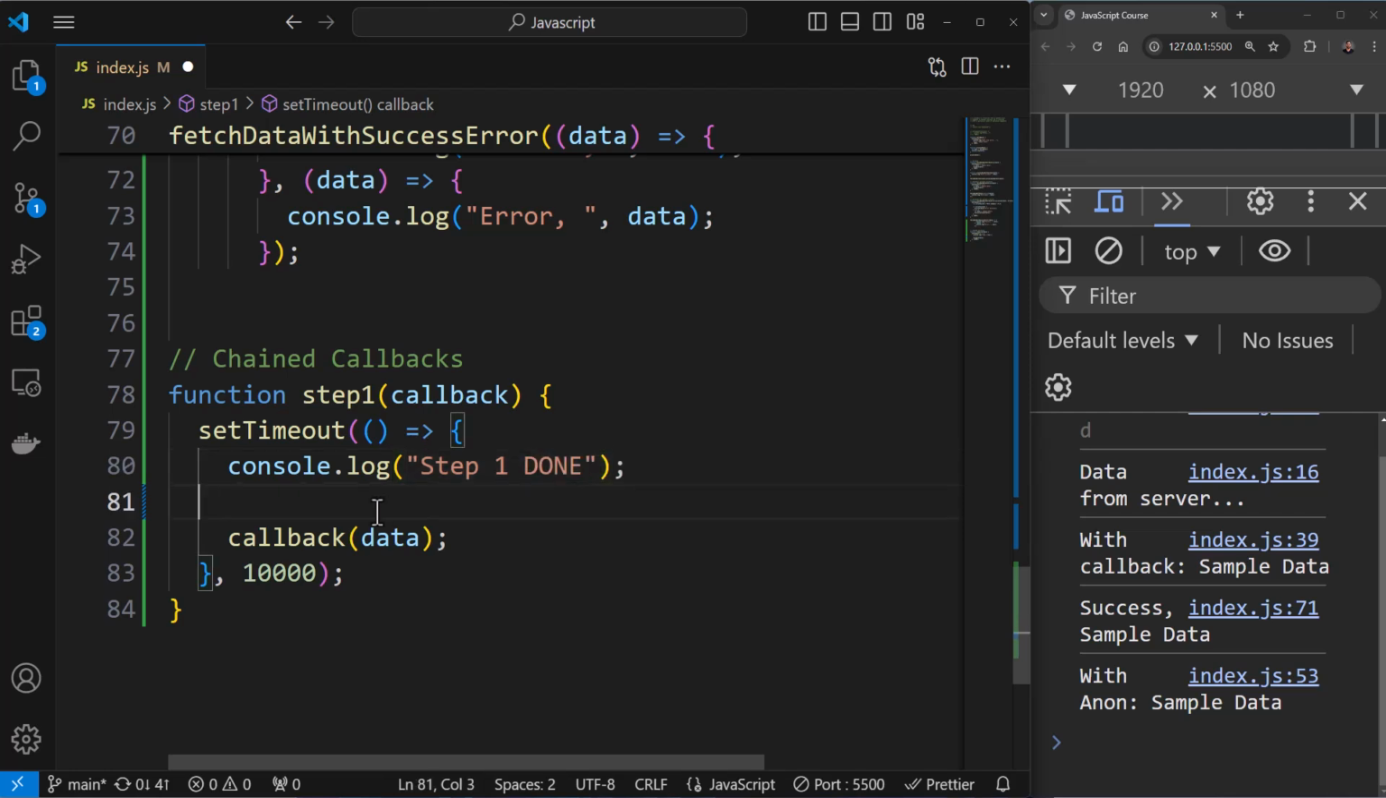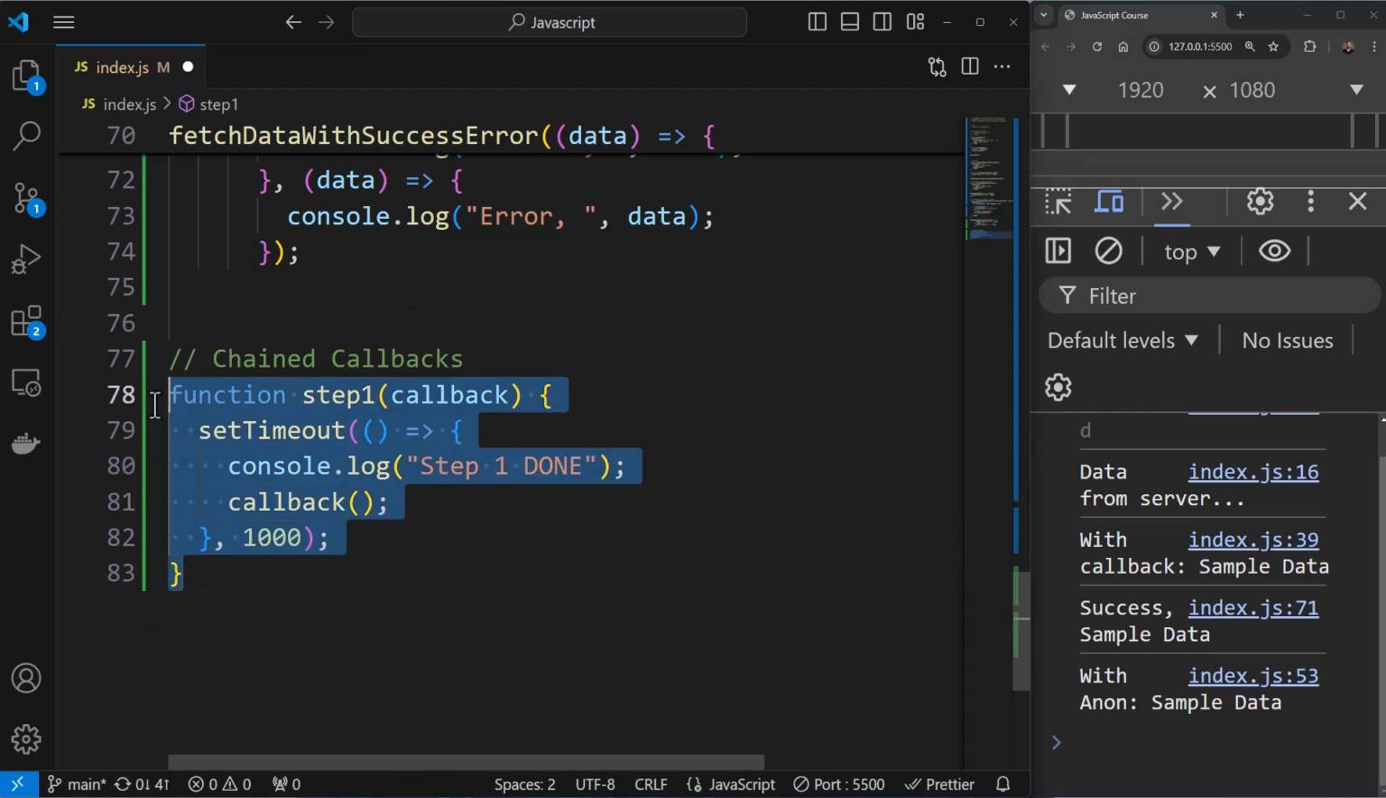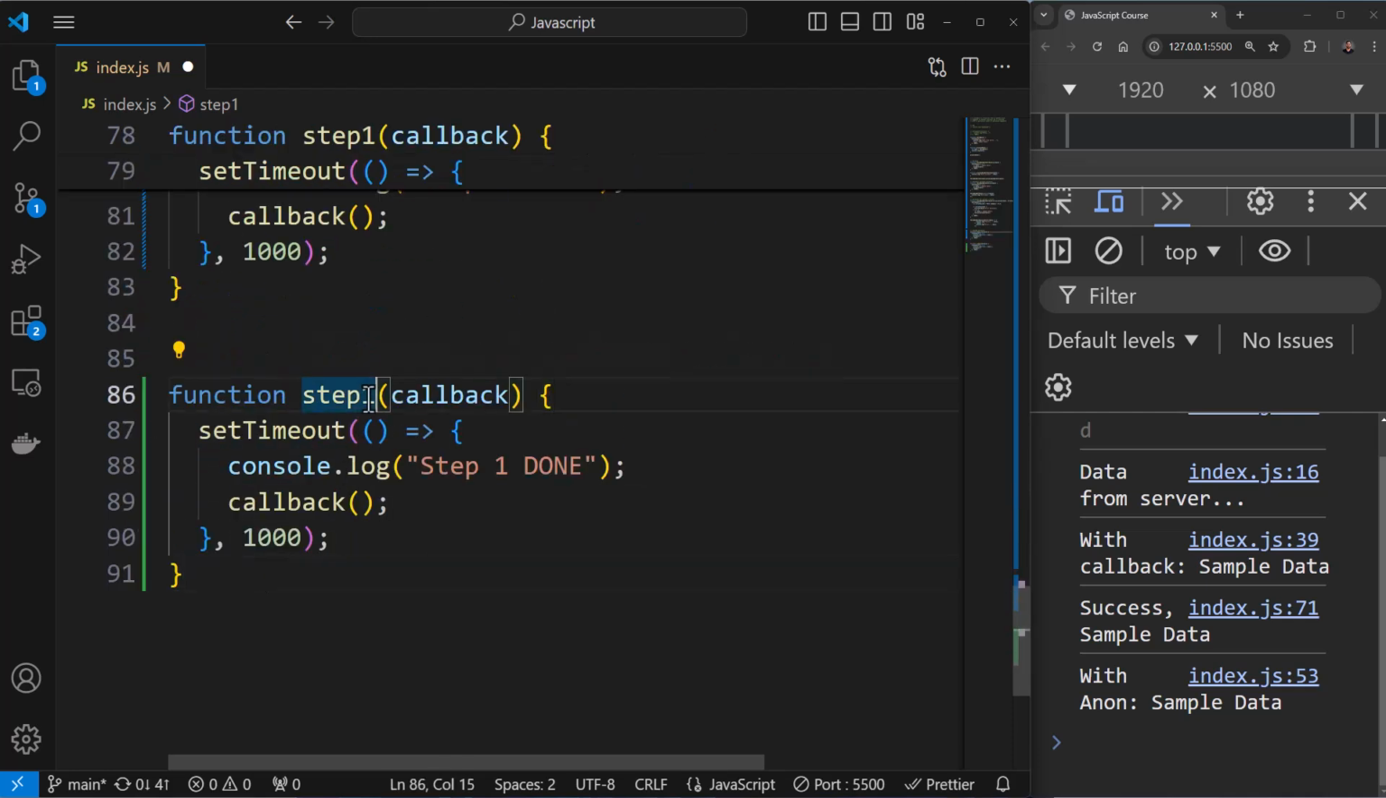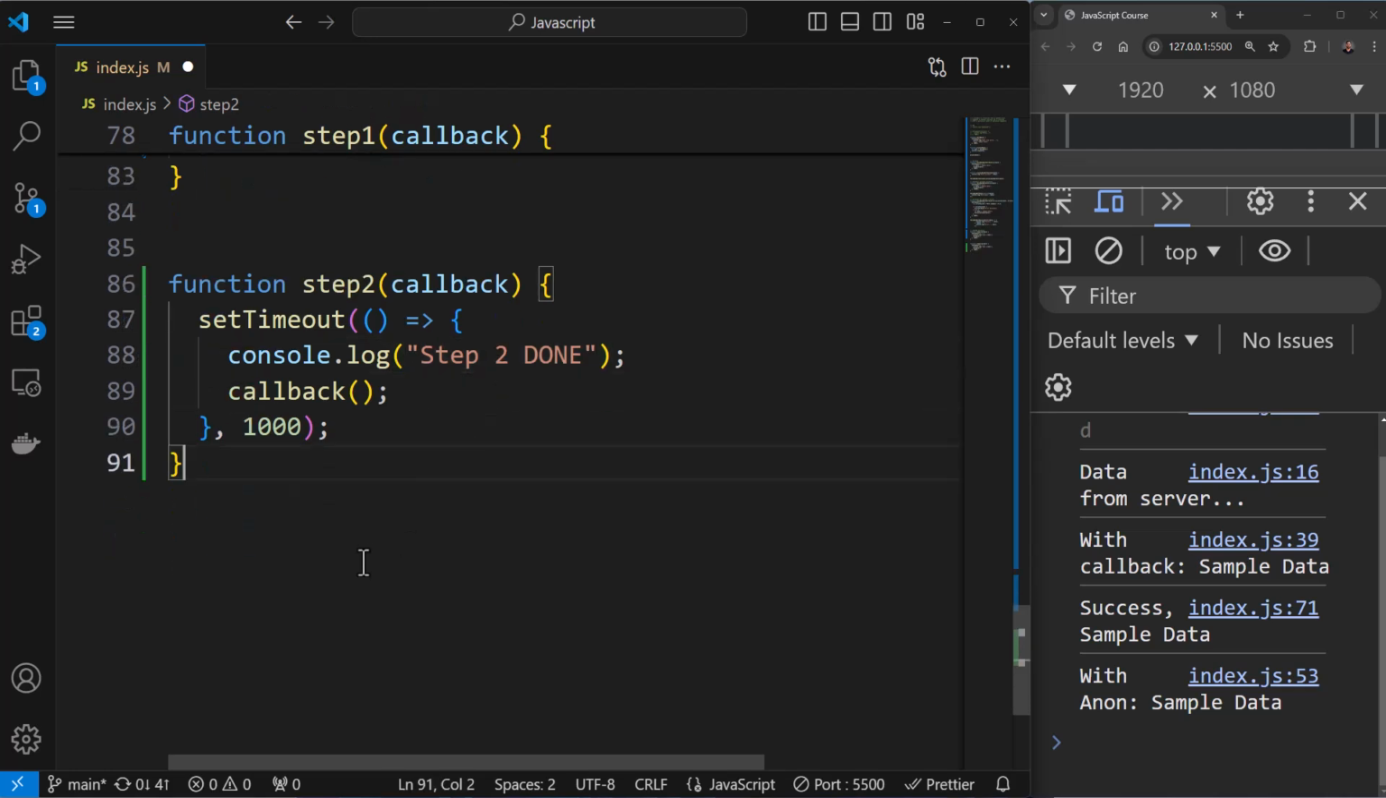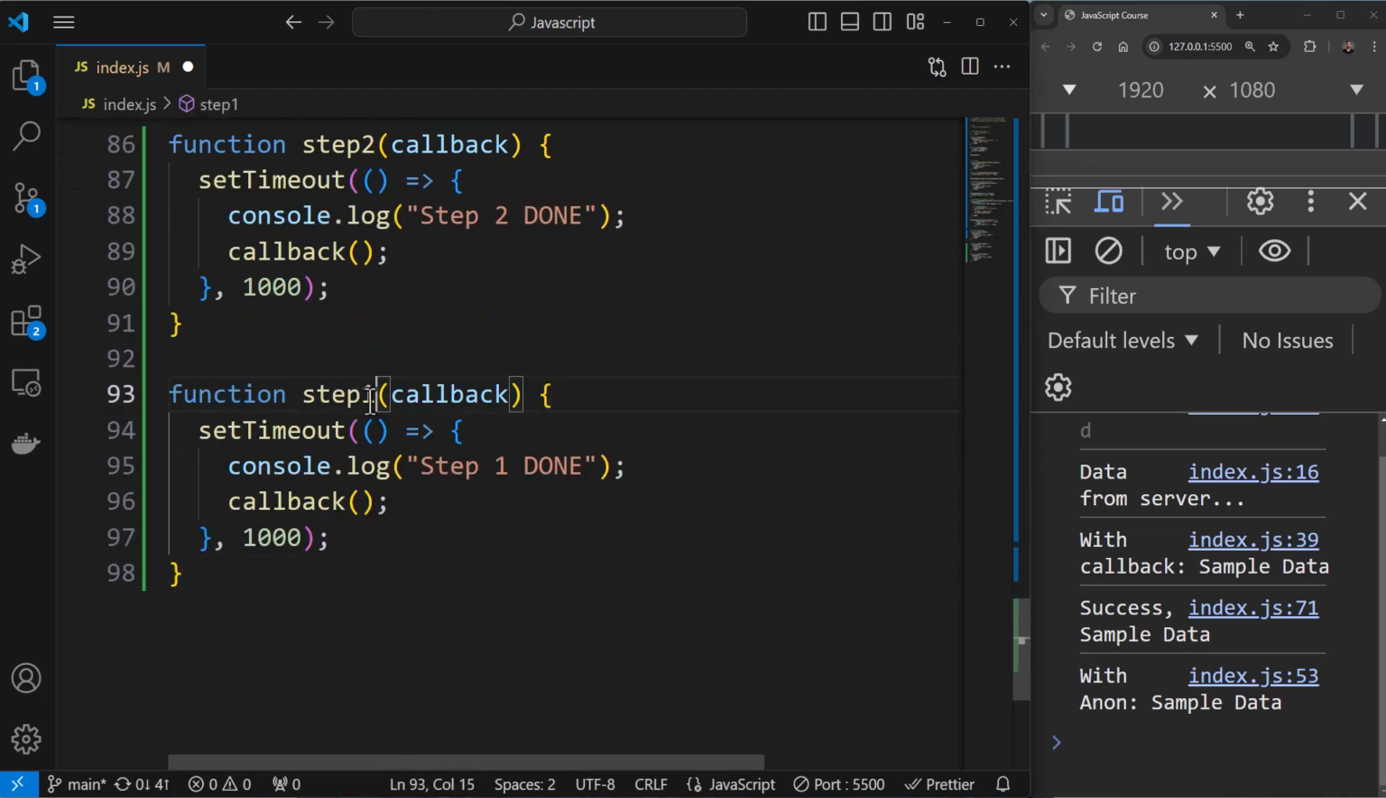I'm having a callback as well over here, which does not accept a parameter, and instead of 10,000, I'll stick to 1,000. So this is one function that I have with a callback. This is step 1. Let's say I have a step 2. So I'm doing multiple operations over here. I'll say this is step 2 again over here. I'll come over here again and say this is step 3, something like this. This is step 3 again over here.